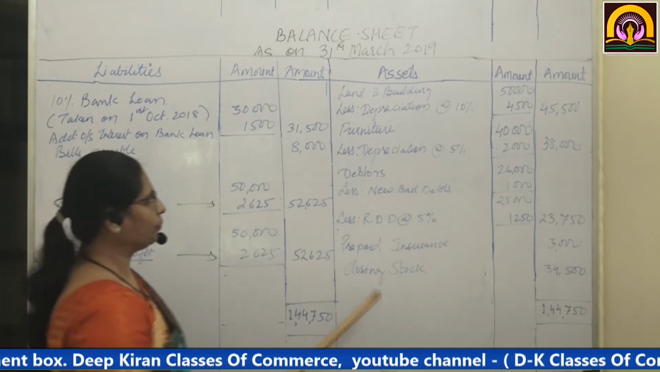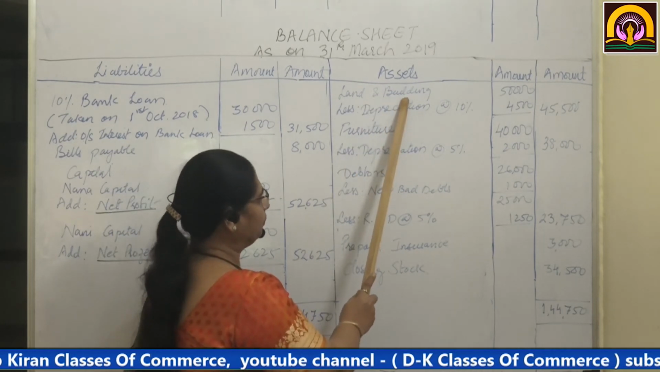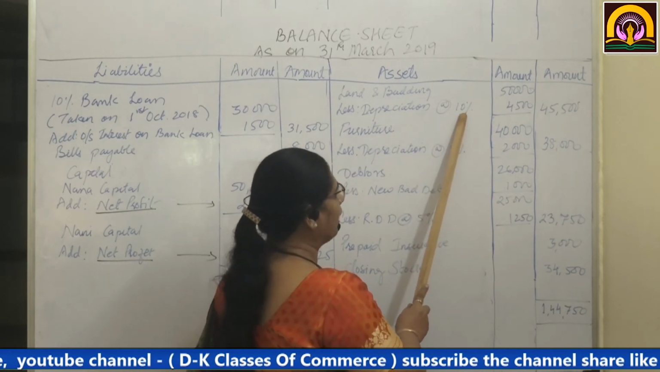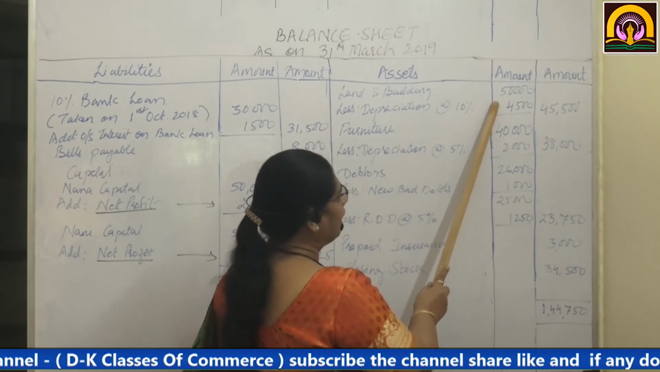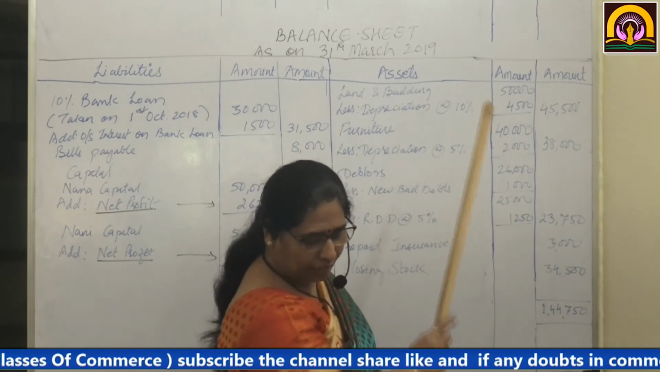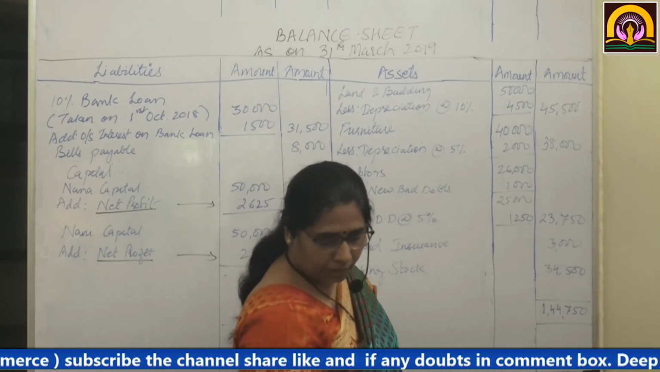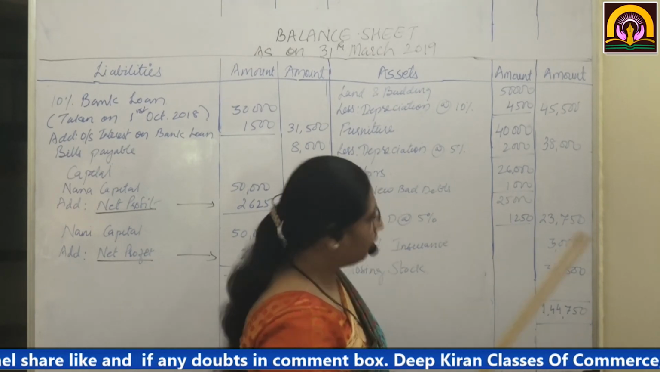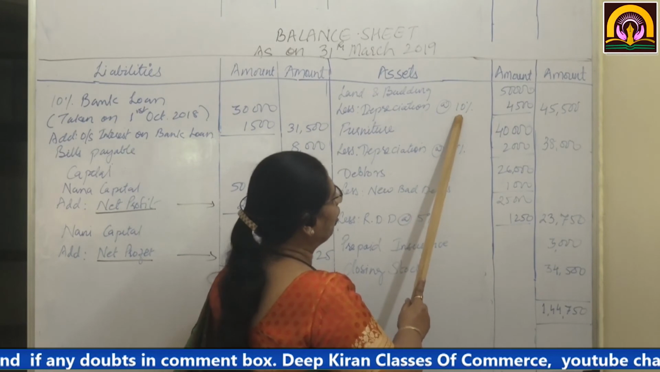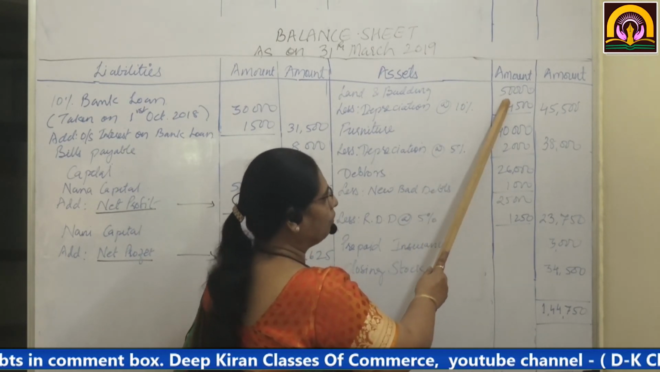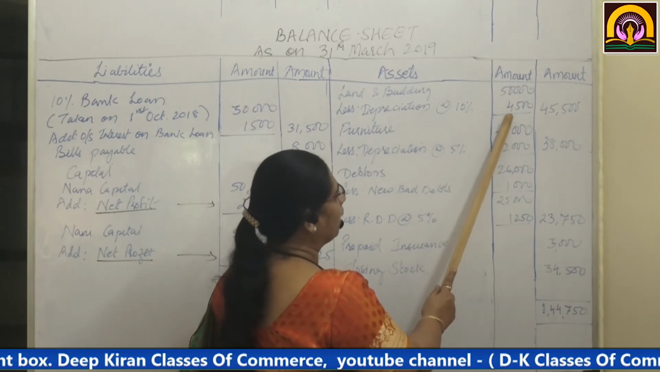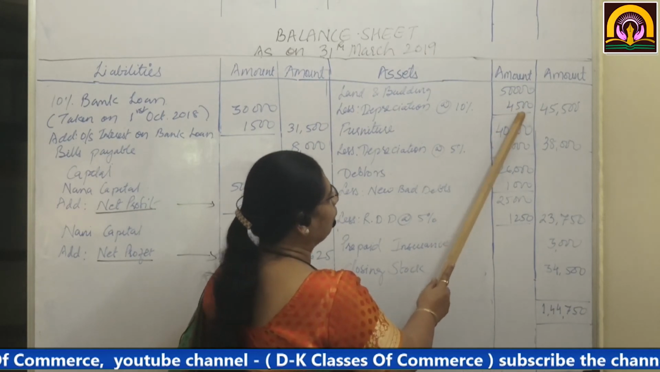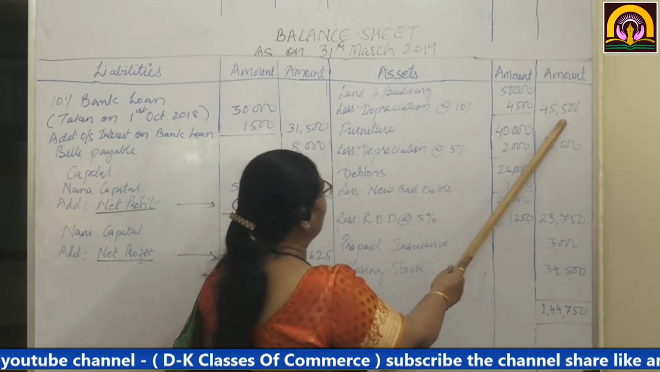Now the asset side. See, land and building. 50,000 is given to you, and the rate of depreciation was given as 10%. But 20,000 of the 30,000 land and building was taken on 1st July. So 30,000 for the whole year, 20,000 only for 9 months. The depreciation amount, I have shown you the working also, came to 4,500, outer column 45,500.